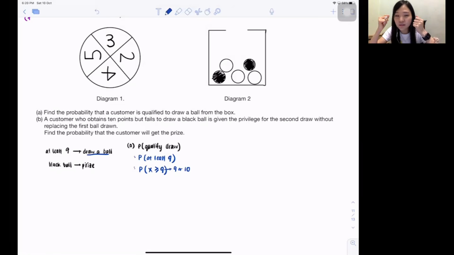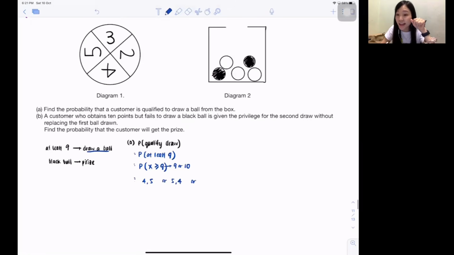You know why I don't have 11? Because I look at the numbers they give me. If I get 2 and 3, that is 5. If I get 4 and 3, that is 7, correct? Then for me to get 9 points, I must get 4 and 5. The arrangement also is different, isn't it? Can 4, 5 or 5, 4. Or maybe 4, 4? Cannot. 4, 4 is 8, still less than 9, correct? Then another one, isn't it 5, 5? If I get 5, 5, then it's 10. But I cannot get 6, 6 or 7, 7, those numbers bigger than 10, impossible, because I don't have those options, right? So that's the reason it's only 9 or 10.